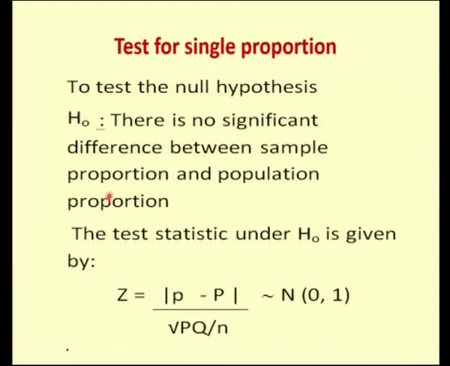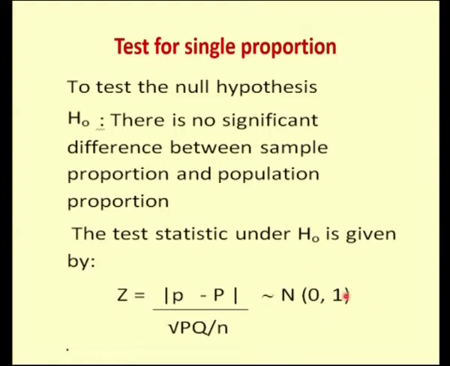To test the null hypothesis, there is no significant difference between the sample proportion and the population proportion. As I told you, in H0, that is framing the null hypothesis, it should always be of no difference. Whereas in H1, there is a significant difference between the sample proportion and the population proportion. And for this statistic, it always follows a standard normal variate.